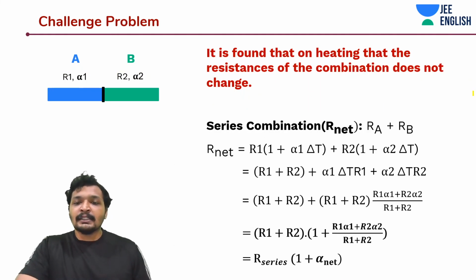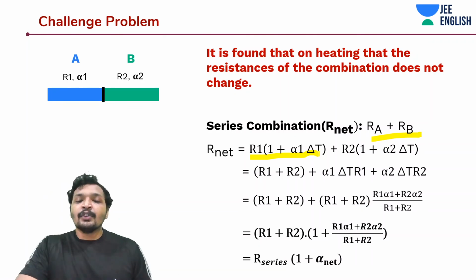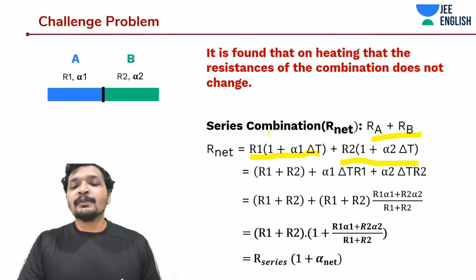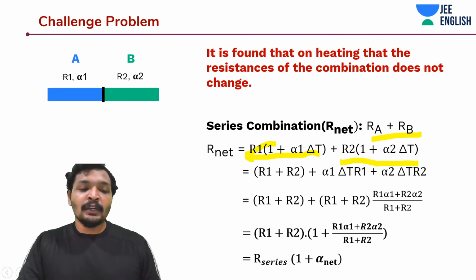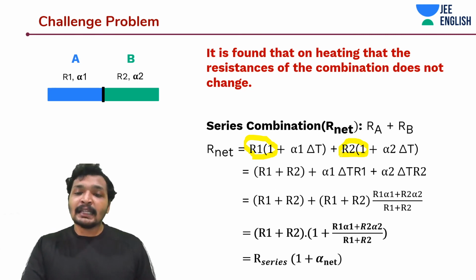So for net resistance, we are going to add both. How do we get this? You add R1 into 1 plus alpha 1 into delta T, plus R2 into 1 plus alpha 2 into delta T. When you add both, you can take R1 plus R2 as a separate term, because we know in series combination the net resistance is R1 plus R2.